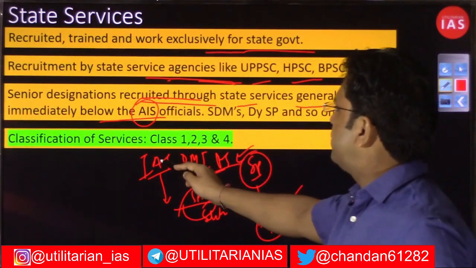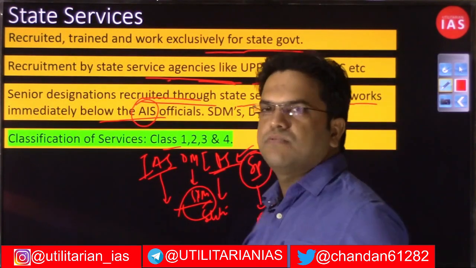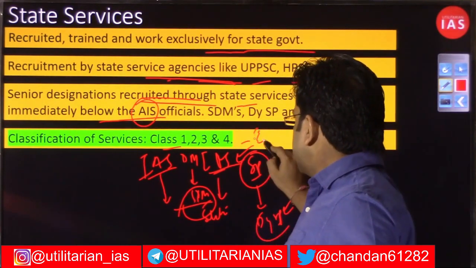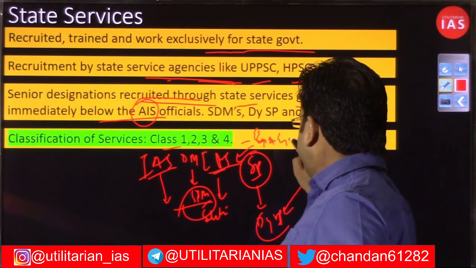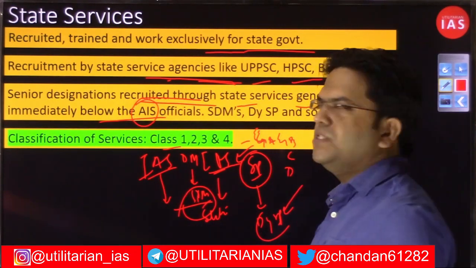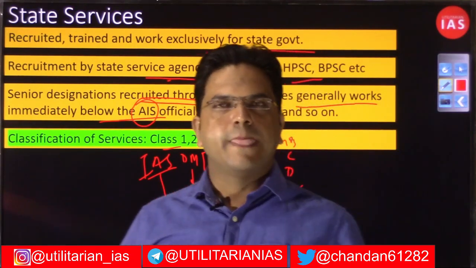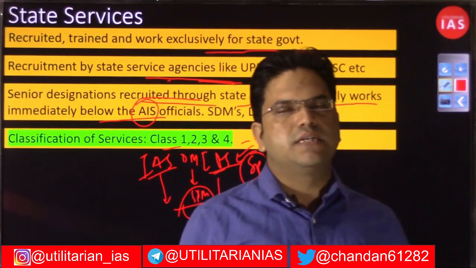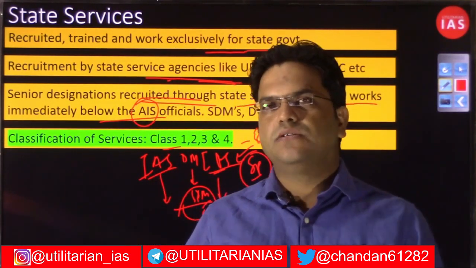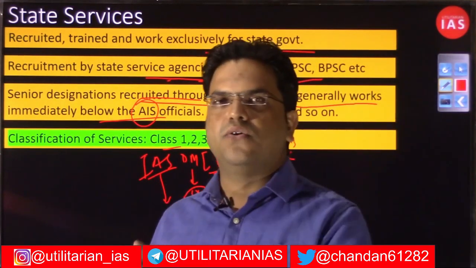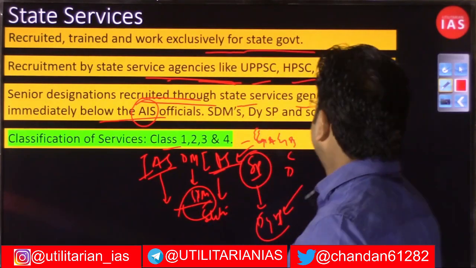Like so, classification: class 1, class 2, class 3 and class 4 officials. At the central level, the corresponding services were group A, group B, group C and group D officials, right. So this was the brief about the central, all India services, central services and state services. I know that I did not get into the details. I expect that you will read up on all these three kinds of services,